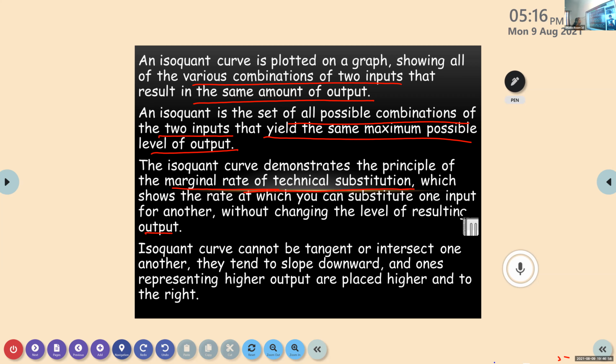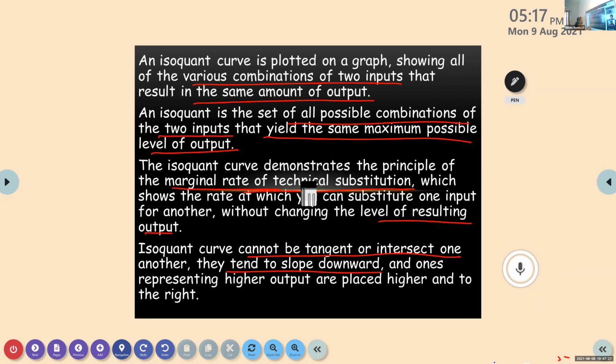Now the isoquant curve has some features also. Like the indifference curve, it cannot be tangent or intersect one another. Indifference curves, I told you that they will not intersect with each other. The same way, isoquant curves also will not be tangent. Second feature, they tend to slope downward. Why is it sloping downward? Because of this marginal rate of technical substitution.